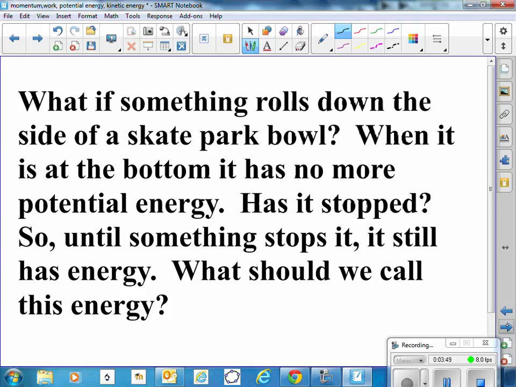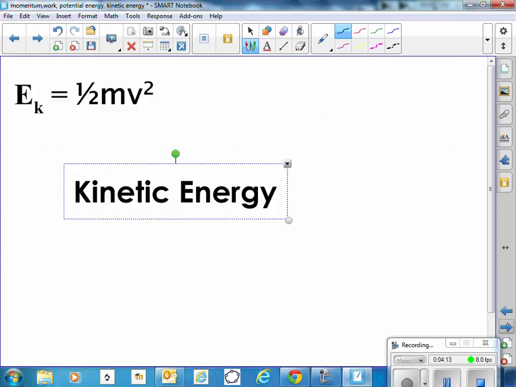Well, what if something rolls down the side of a skate park bowl? When it's at the bottom, it has no more potential energy. It can't fall any further. But it hasn't stopped, so until something stops, it still has energy. So what should we call this energy? It's converted all of its potential to fall, all of its potential energy, to a form that we call kinetic energy. Kinetic having to do with movement.